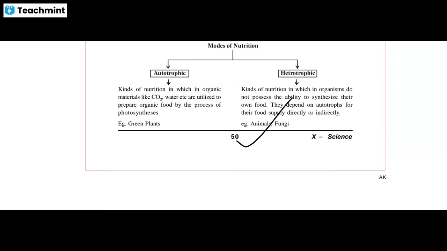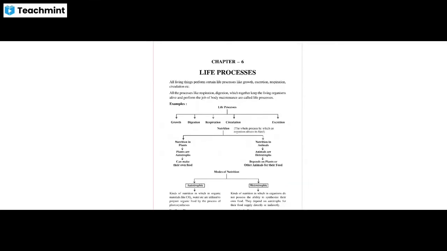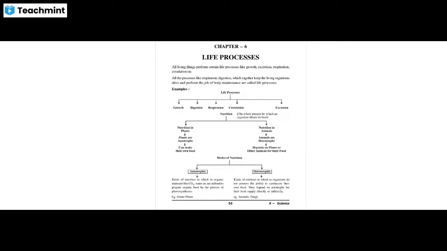Examples are animals and fungi, which follow the heterotrophic mode of nutrition. I hope that till now you got clarification. Clear? Tell me. Yes, sir. Now coming to the next page.